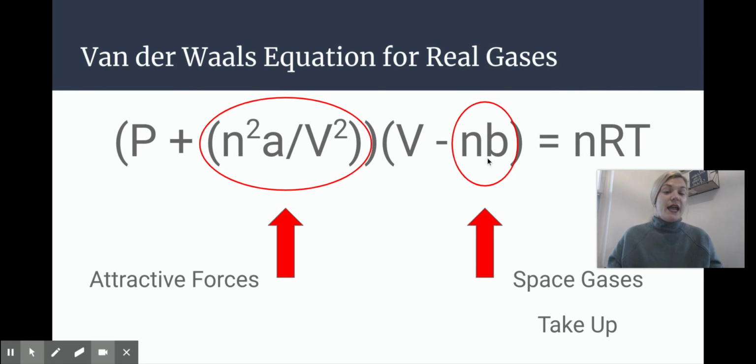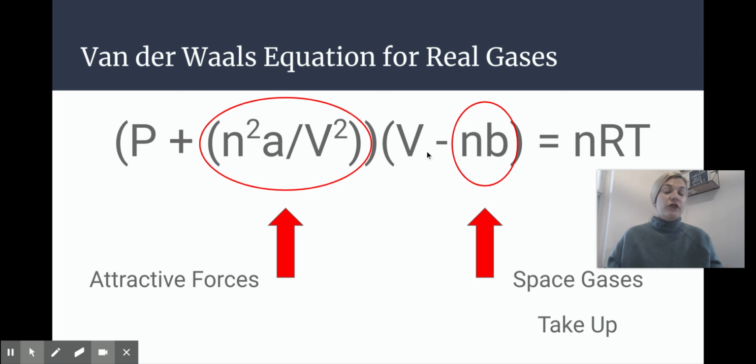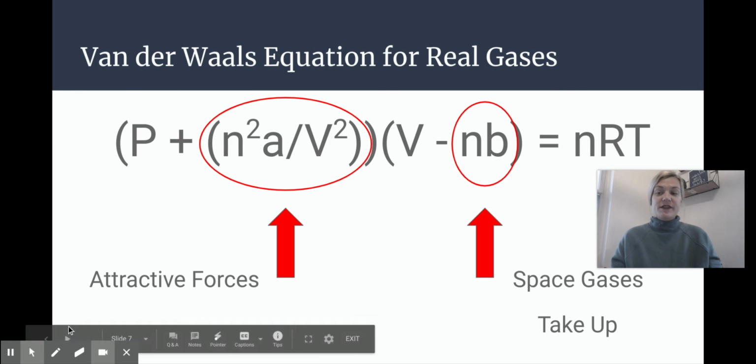And then this nb is the space that the gases actually take up, okay? That means that if we have an original volume, we are subtracting the space that the gases are within, and that's how we're going to get a closer account of what a real gas looks like, as opposed to an ideal gas where we just use PV equals nRT. Okay, that's it for this video. Thank you.